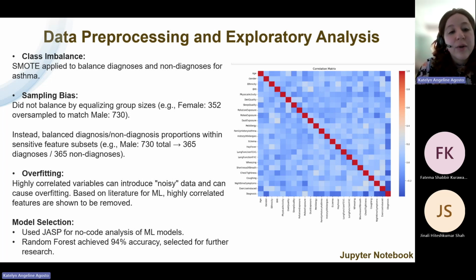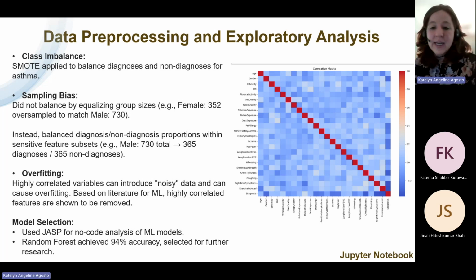Okay, so we're going to start the next slide, where we go over data preprocessing and exploratory analysis. Class imbalance can introduce bias into the model. Synthetic minority oversampling technique was applied to balance the distribution of diagnosis and non-diagnosis for asthma. Additionally, sampling bias results from a particular group being underrepresented. This is something to look out for when knowing if a machine learning model is ready for use. Sensitive features such as gender and ethnicity should be explored to prevent any unfairness.